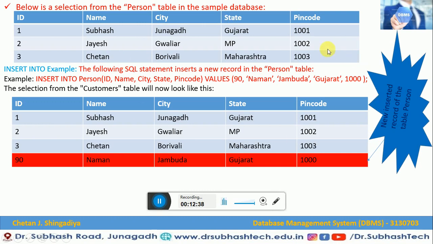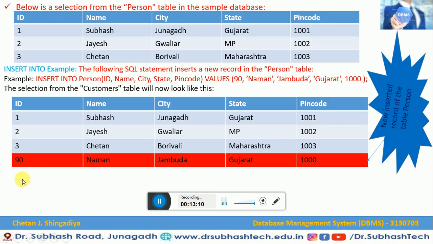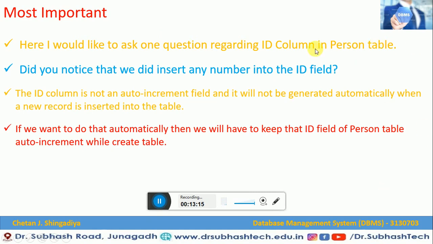So friends, this is how you can insert a new record into a table using the syntax that we have studied. Now take a look at the most important points of the SQL INSERT INTO statement. Here I would like to ask one question regarding the ID column in the person table. Did you notice that we did insert a number into the ID field? We inserted 90 in the ID field.